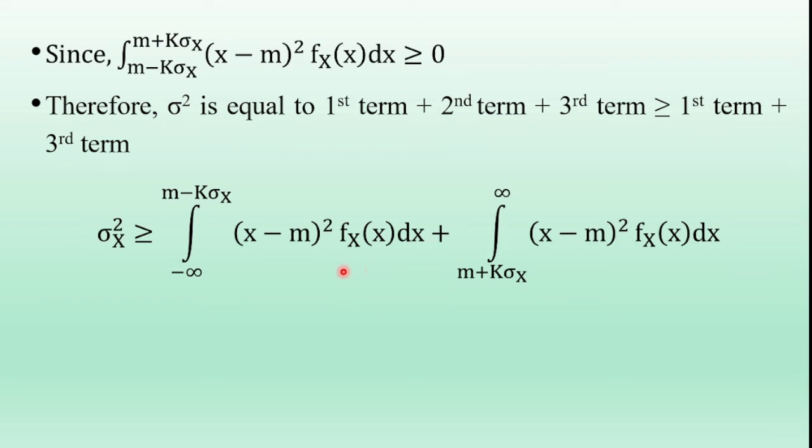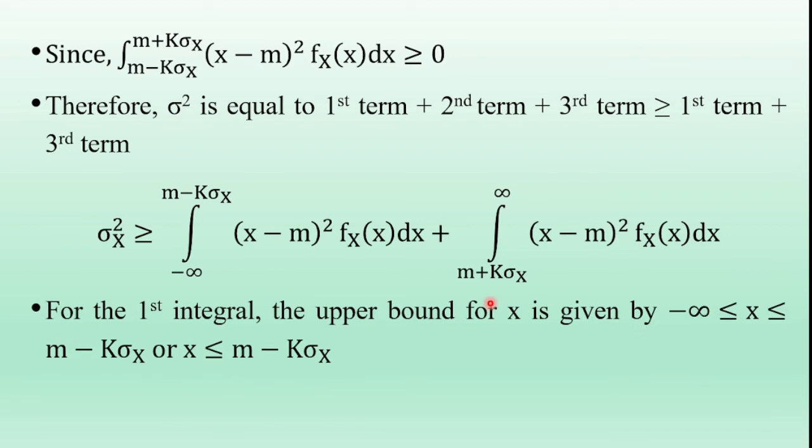So now here in this first integral, the range of x varies from minus infinity to m minus k sigma x, and in the second term, the range of x varies from m plus k sigma x to infinity. For the first integral term, x varies from minus infinity to m minus k sigma x. So that is the upper bound for x, given by x less than or equal to m minus k sigma x.